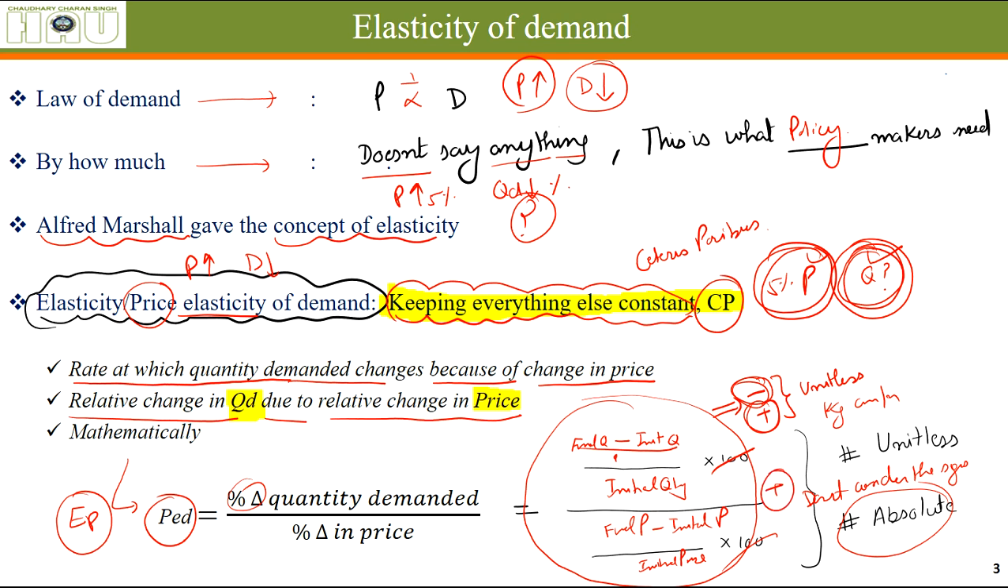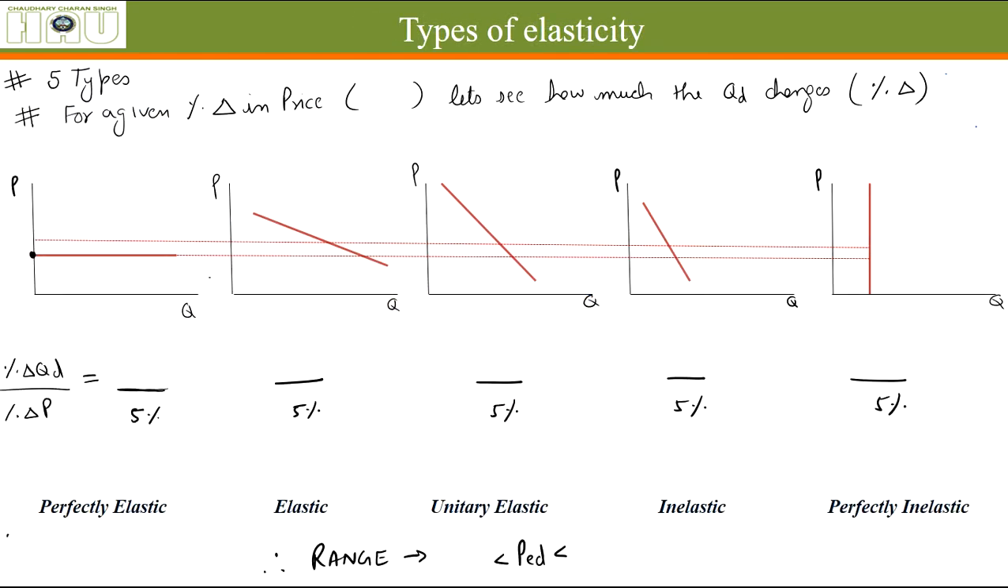Alright, so let's talk about the types of elasticity of demand. There are generally 5 types of elasticities of demand, and you can see 5 types of diagrams have been shown here. We'll understand them one by one with a given example. Let's say for a given percentage change in price, the price has increased by 5%. Definitely the quantity demanded is going to reduce, but in all the 5 cases quantity demanded will change differently. Let's see by how much percentage the quantity demanded changes.